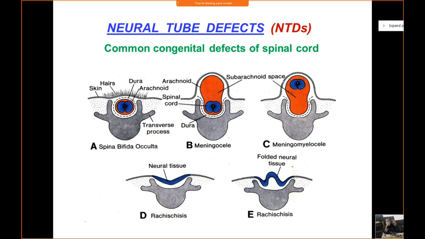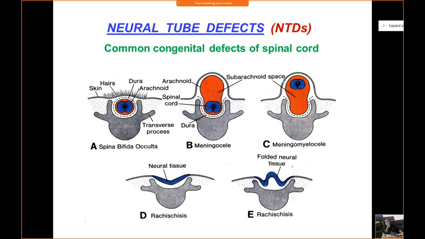The rest of the neural tube defects you see here are severe forms of NTDs, severe forms of spina bifida. In meningocele, again there is failure of the vertebral arches to fuse, and at the same time there is protrusion of the meninges along with CSF, forming a cyst-like sac on the outer aspect of the skin. You see a bulge on the surface of the skin, a sac-like structure containing the meninges and the CSF, but the neural tissue does not lie in the sac. Clear? This is known as meningocele.